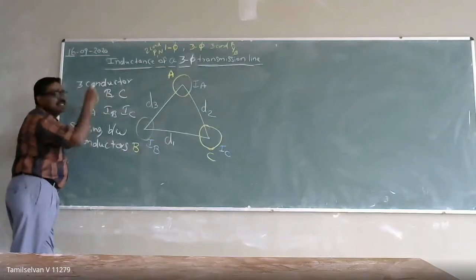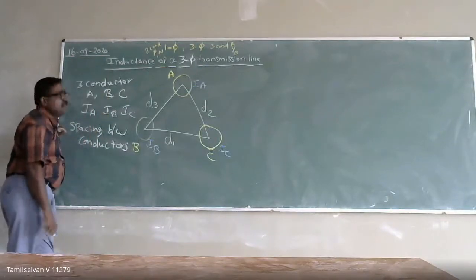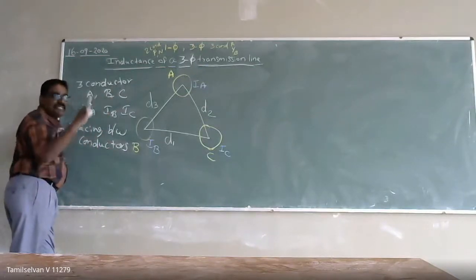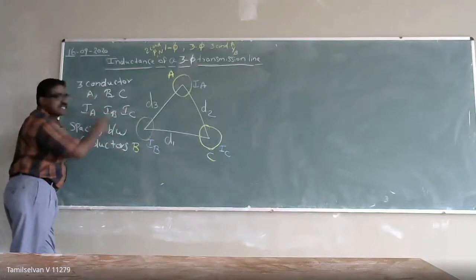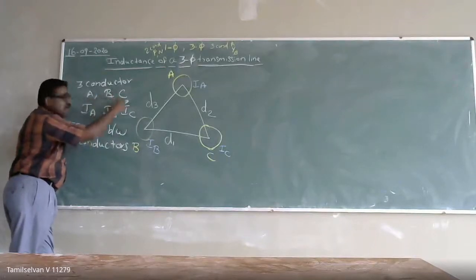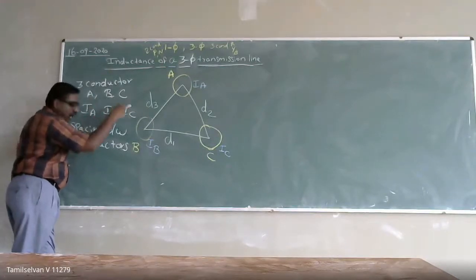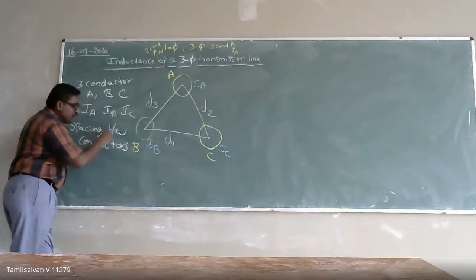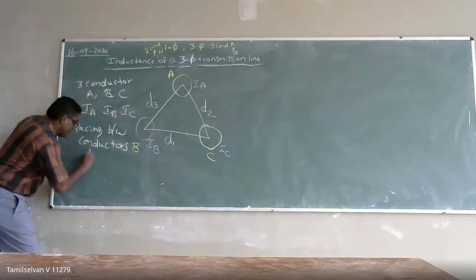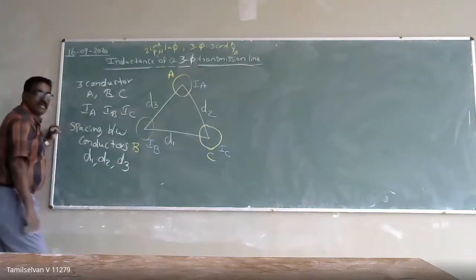Now we are going to calculate the inductance of a three-phase transmission line. The three conductors are A, B, and C, carrying currents IA, IB, and IC. The spacing between the conductors is D1, D2, and D3.